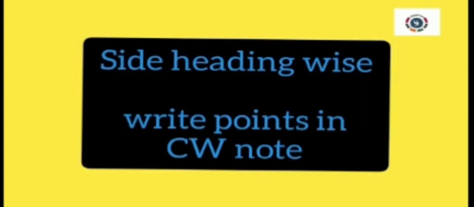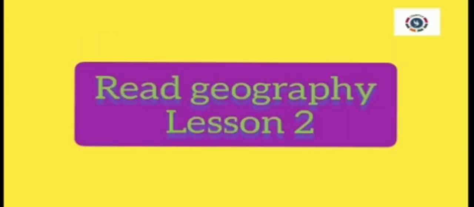Okay, children? Children, civics first lesson, are you learning? An easy way to learn the lesson is, for each heading, write points as I gave for history lesson 1 and geography lesson 1. Okay. Write the side heading wise points in your classwork note. While learning the lesson, it will be easy for you to understand, and read the geography lesson 2 also, children.